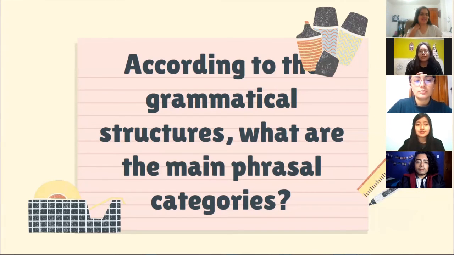Now, Michelle, please tell me, according to grammatical structures, what are the main phrasal categories? Well, Jennifer, there are 3 categories. The first one is phrasal categories. They constitute an intermediate form between an individual lexical item and a larger phrase such as a clause or sentence. The second one is lexical categories.